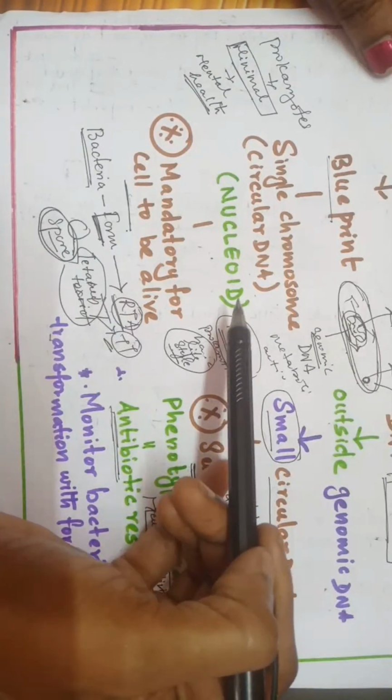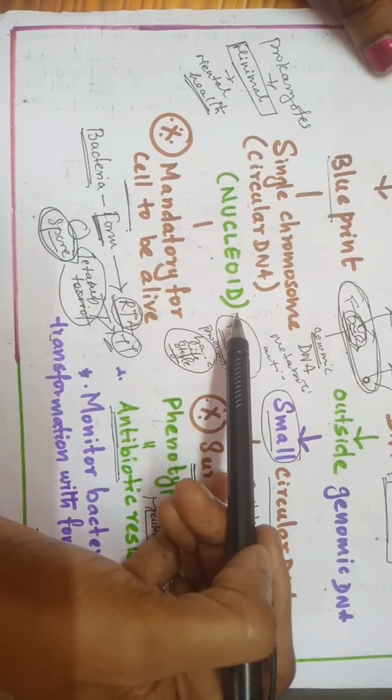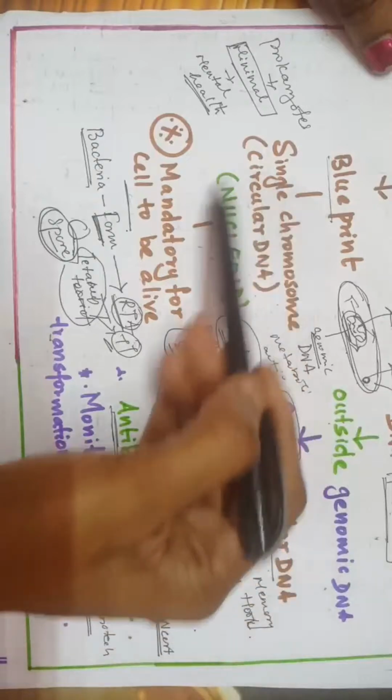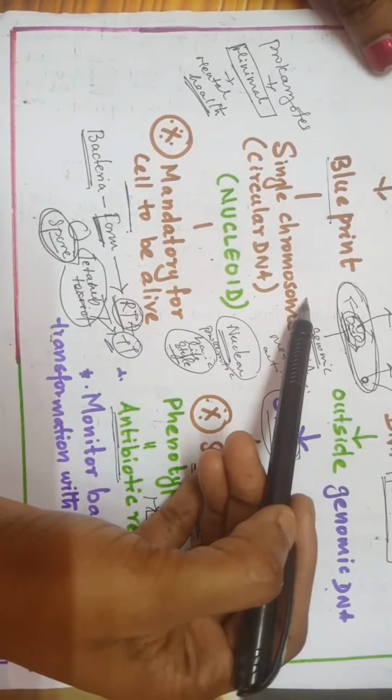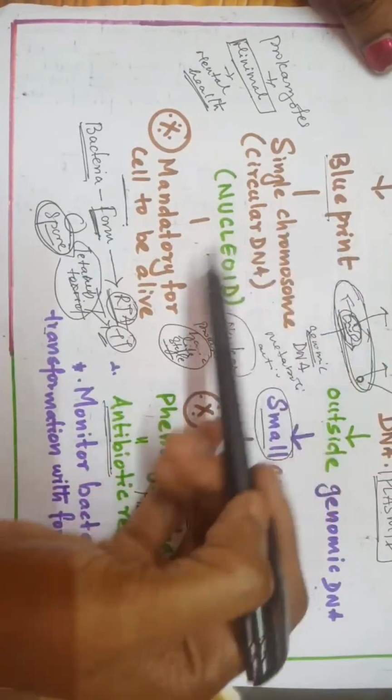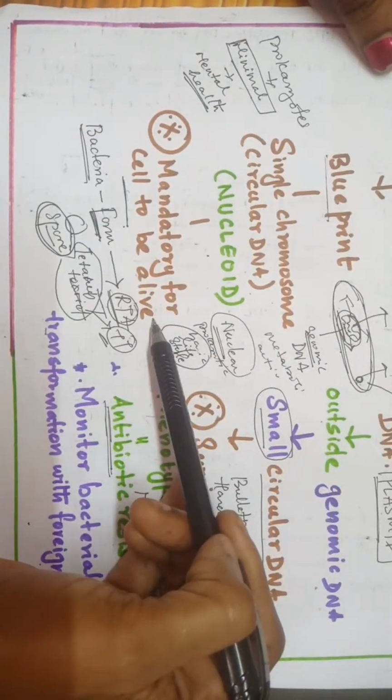In a prokaryote, nucleus is absent, isn't it? All the membrane bound organelles are absent in a prokaryotic cell. So there is no nucleus, no nuclear membrane. The circular DNA is present in the cytoplasm. That region is called as nucleoid. Genomic DNA is very important for the life of the bacterial cell.